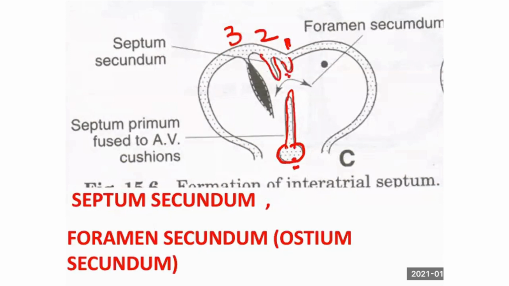I am talking about primum alone. Septum spurium and secundum you forget. There are two things, we'll come to it later. You concentrate on primum alone. From the roof of the atrial chamber, one projection comes out meeting the fused AV cushion, that after fusion makes one opening communicating right atrium and left atrium, that is called foramen primum.